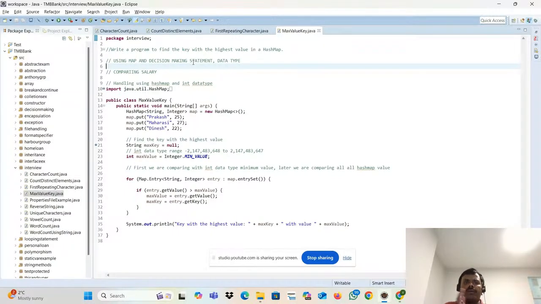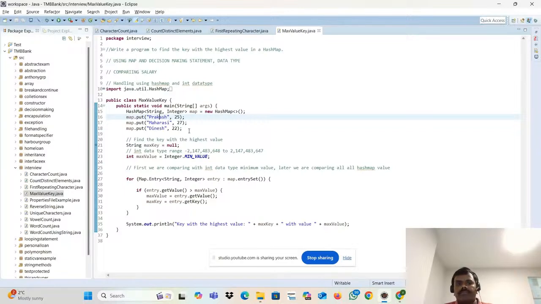Very simple. Let me go to the layman level language. Assume that Prakash is getting a salary of around 25 lakh. Maharaj is getting a salary of 27 lakh per annum. Dinesh is getting a salary of 22 lakh. Now tell me who is getting more salary? Maharaj. How are we saying this? We are just comparing these.